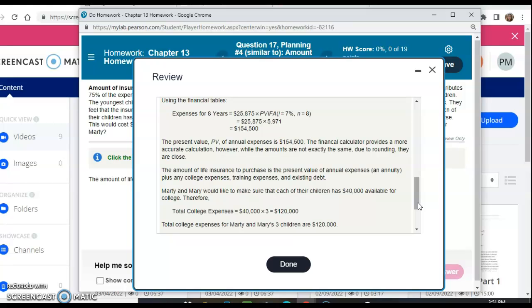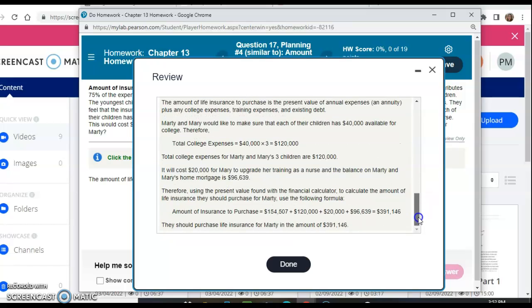The amount of life insurance to purchase is the present value of annual expenses, an annuity, plus any college expenses, training expenses, and existing debt. Marty and Mary would like to make sure that each of their children has 40,000 available for college. So 40,000 times 3 is 120,000. So their total college expenses for the 3 kids would be 120,000. It will cost 20,000 for Mary to upgrade her training as a nurse, and the balance on Marty and Mary's home is